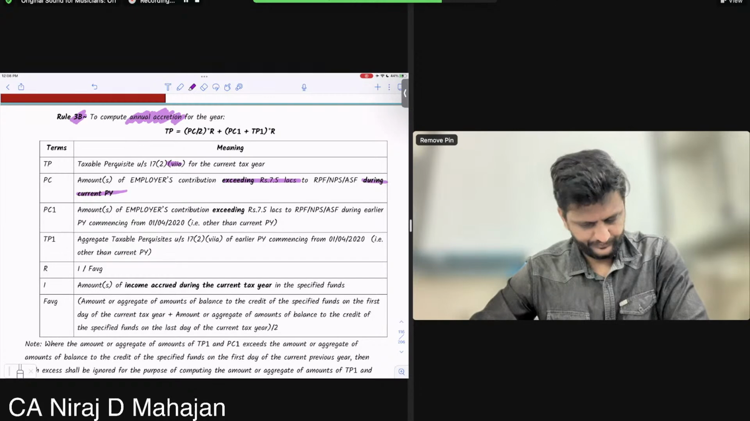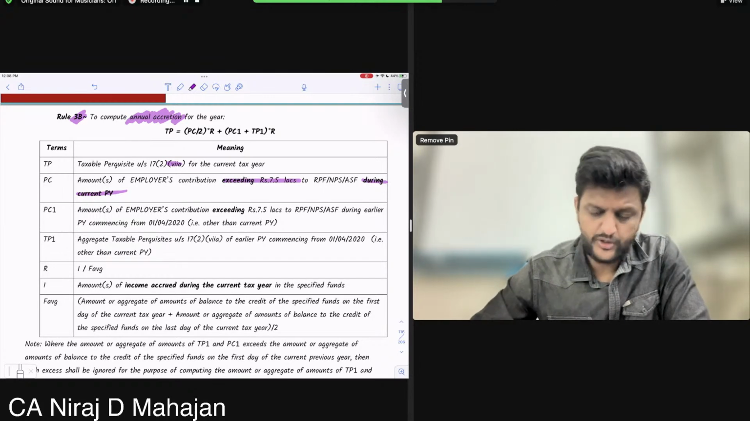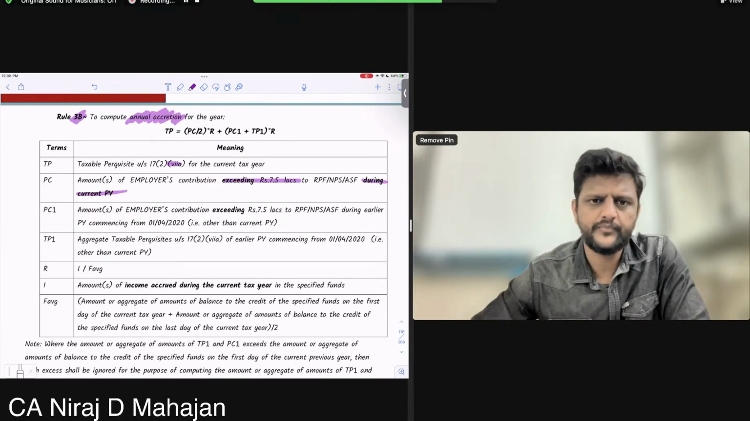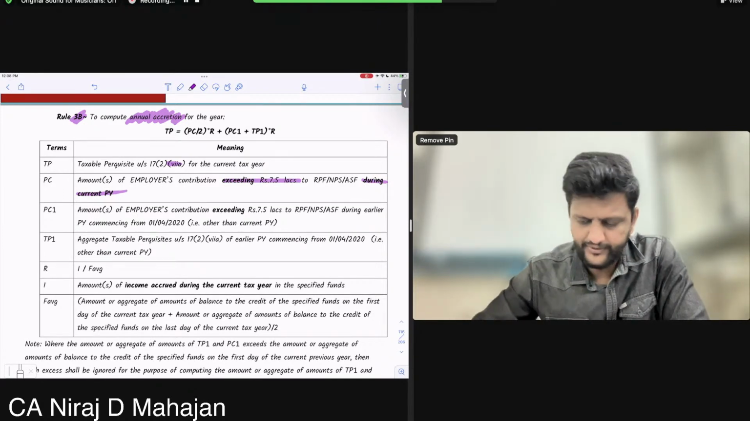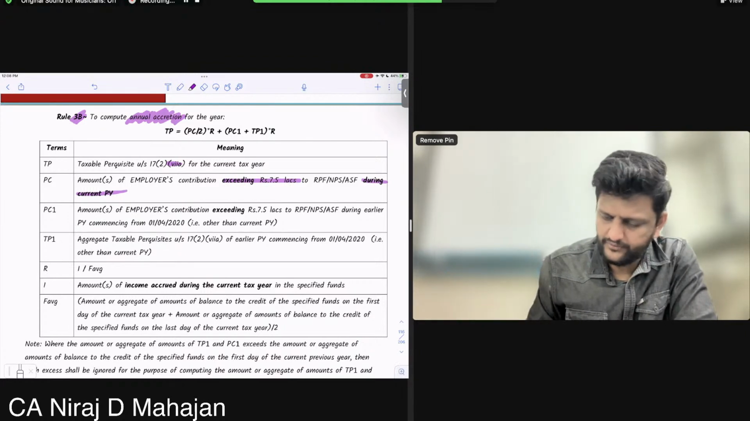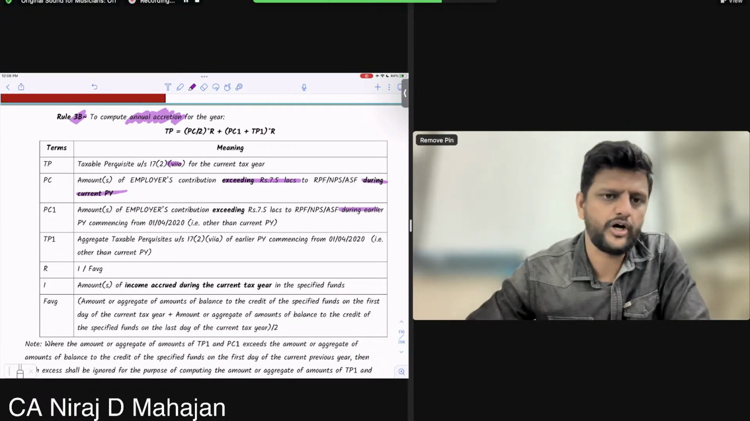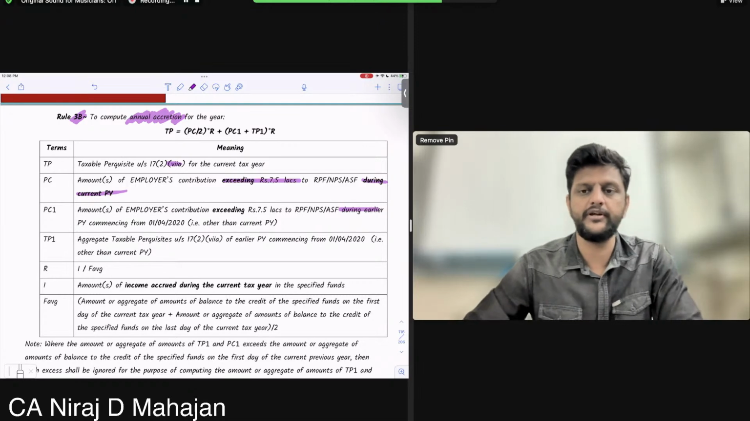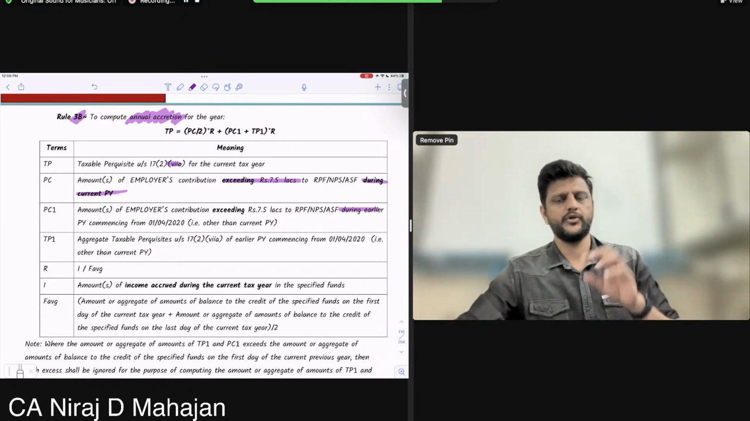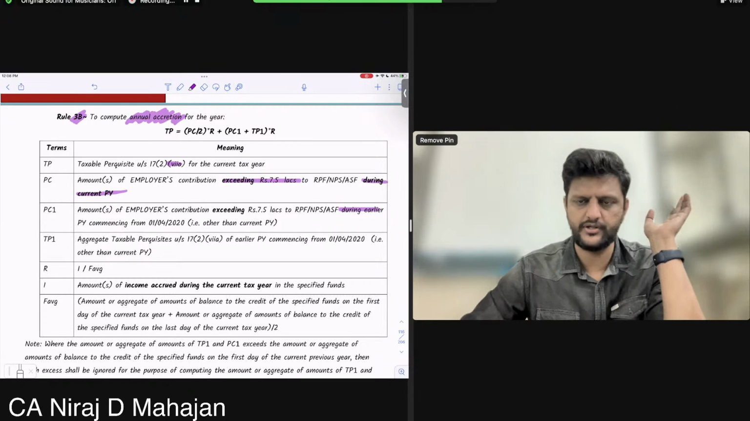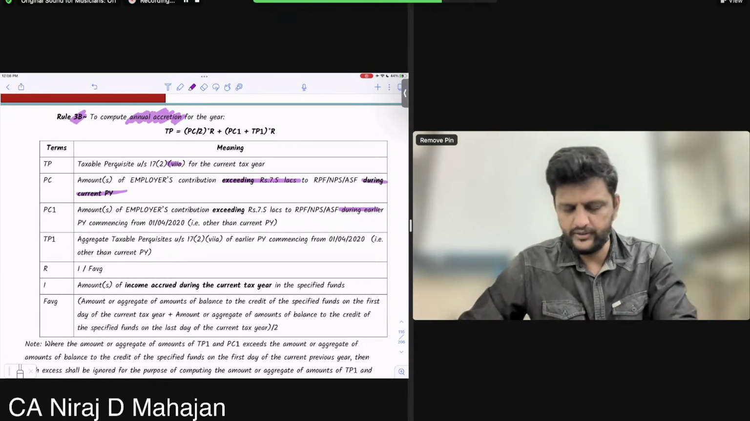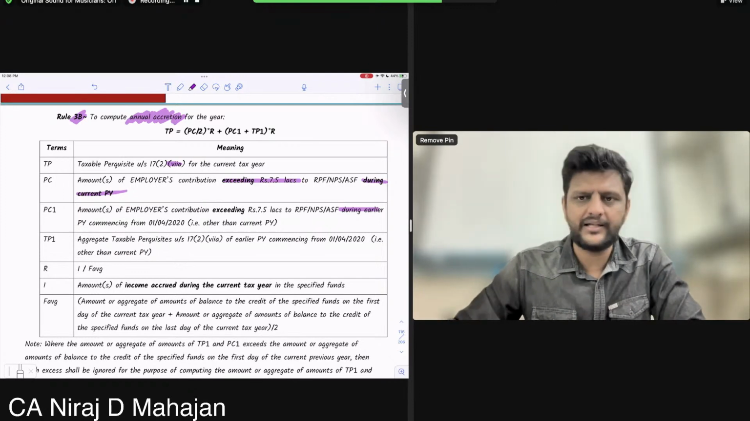Then that is your PC. PC1: amount of employer's contribution exceeding 7.5 lakhs in the fund during the earlier previous years commencing from 1/4/2020. This law has been introduced from PY 2020. So 2020-21 was the first year, then 21-22, and now currently 22-23. Basically, other than your current year.